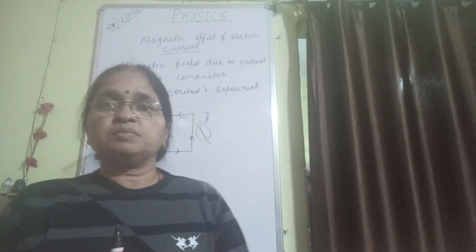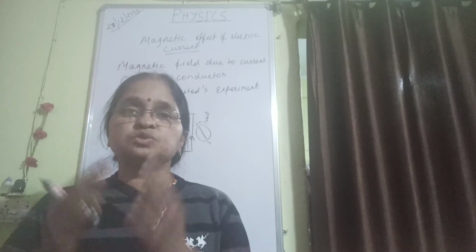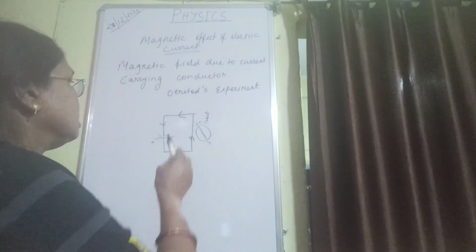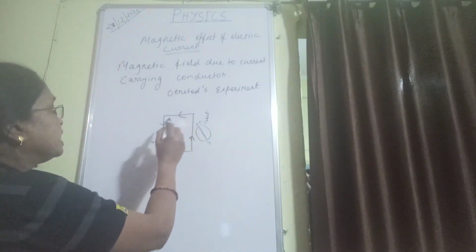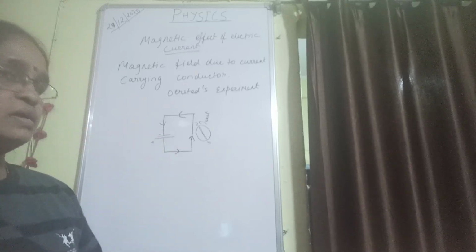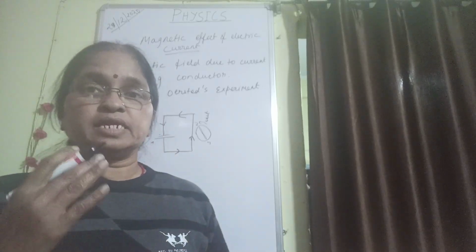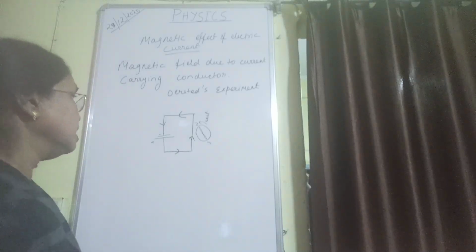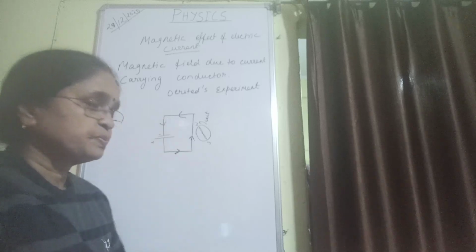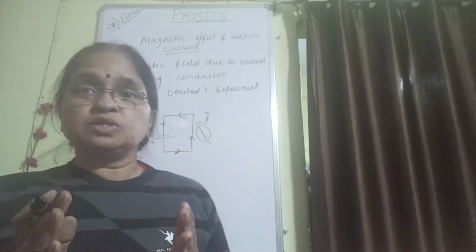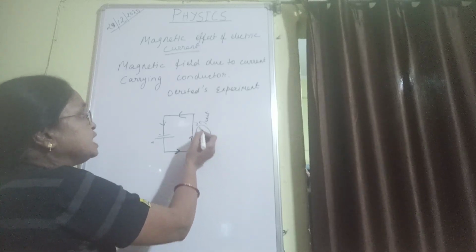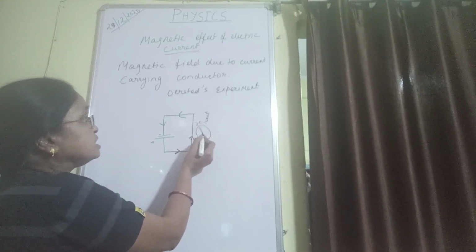The scientist named Hans Ørsted was doing an experiment in his lab. What he has done? He has taken one conductor and connected that conductor to a cell. As soon as he connected that conductor to a cell, the current started flowing in the direction of positive to negative. What he watched at that time, that there was a magnetic compass and that magnetic compass needle gets deflected.